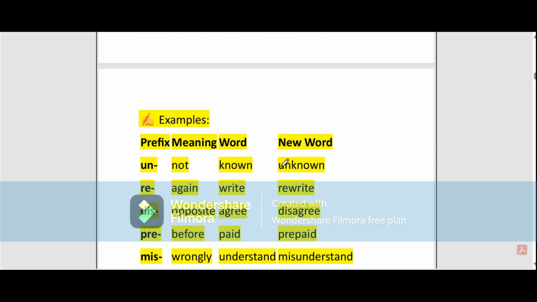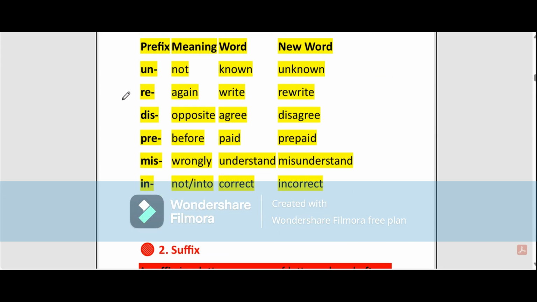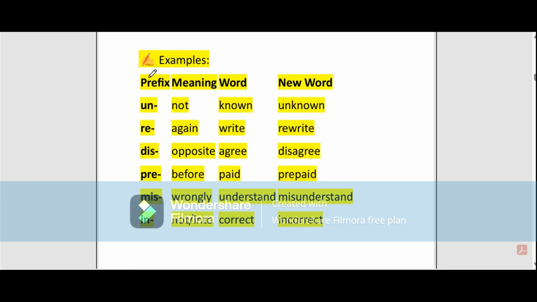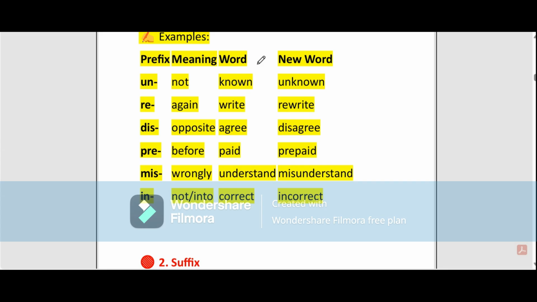So here we have the prefix, its meaning, the word, and the new word. Un means not, and here we have the word known. So when we add the prefix before the word known, it becomes unknown. Re means again, and the word is write. When we add this prefix before this word write, it becomes rewrite.